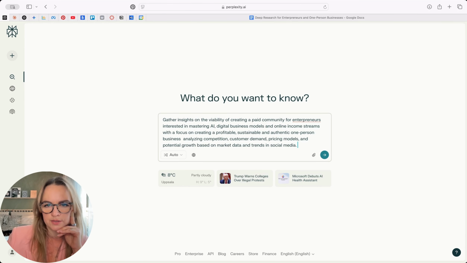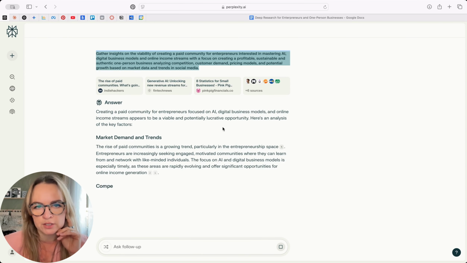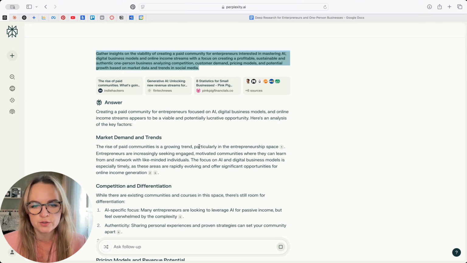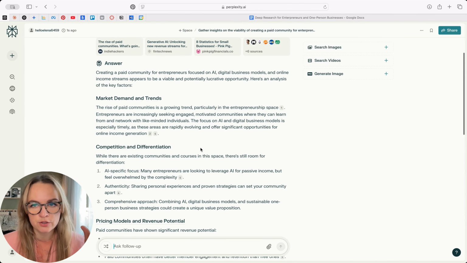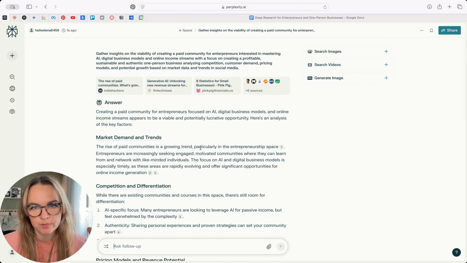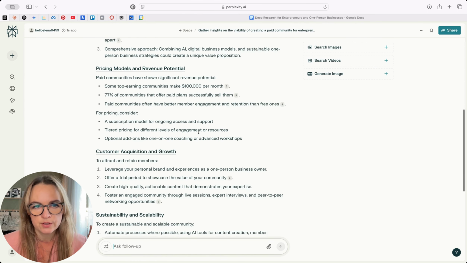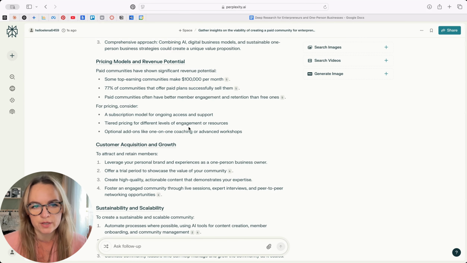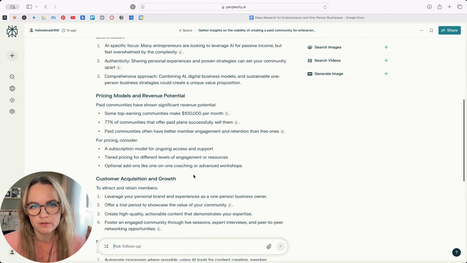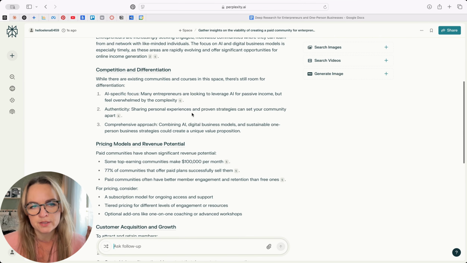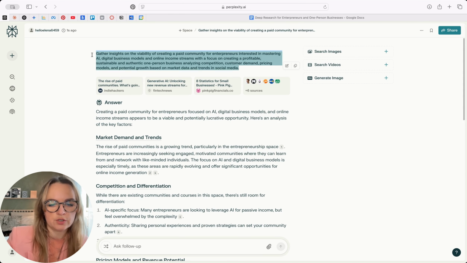Okay, so this is what I did wrong. And that's a good thing. I just prompted it regularly. I haven't activated the Perplexity deep research. So right now I'm just using Perplexity as is, and we can see it's pretty good. The output is still pretty good, right? It gives pricing models, it gives customer acquisition and growth. So we can see the output we got, and also we will be able to compare that now when we do the deep research feature.